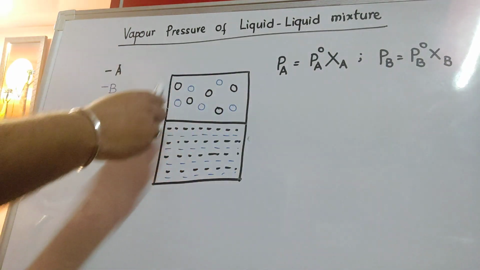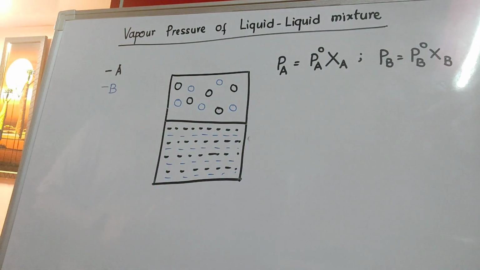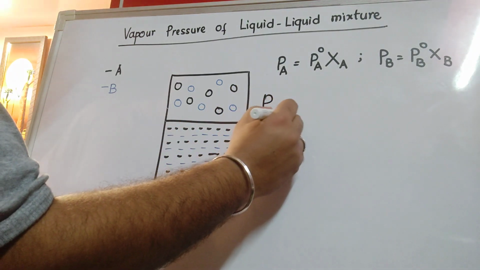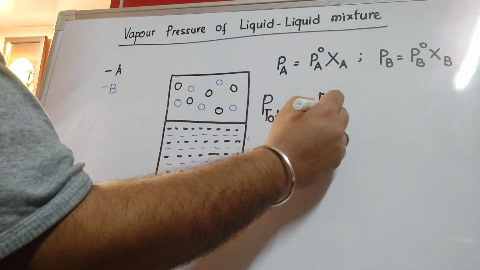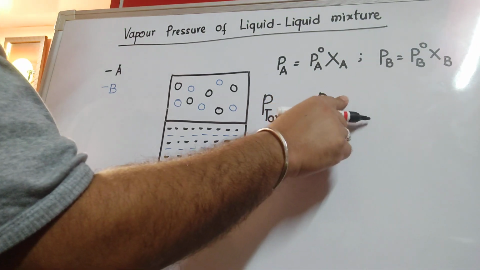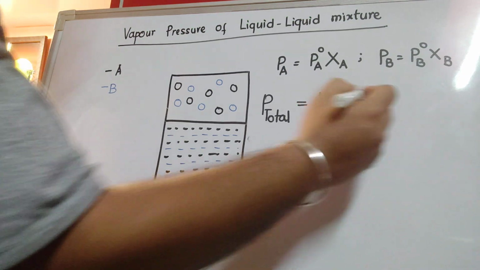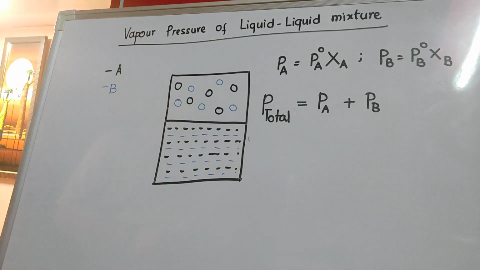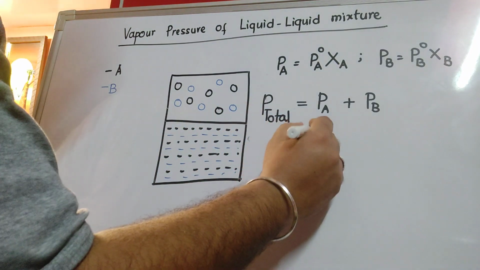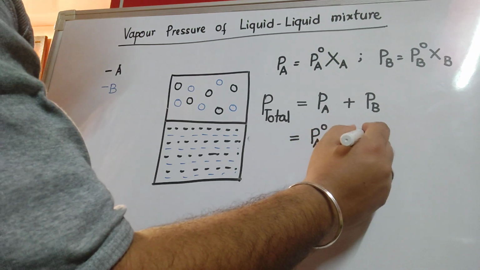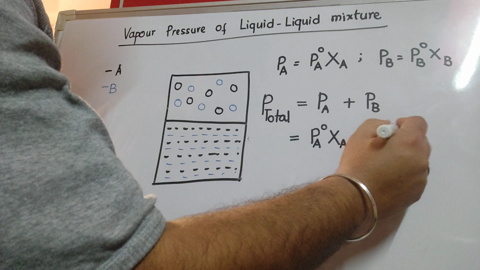So above the surface of the liquid, if we are to calculate the total pressure, I can write P total is equal to Pa plus Pb. What is Pa? Partial pressure of component A, and Pb is the partial pressure of component B. Or by applying Raoult's law, we can write P degree A Xa plus P degree B Xb.